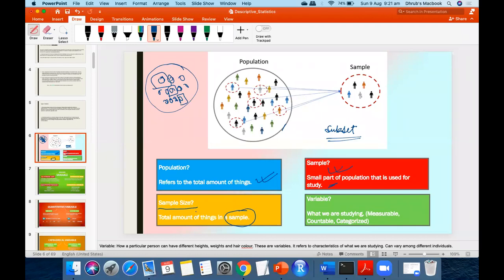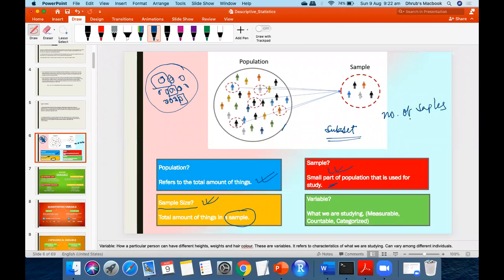This sample size is dependent upon us, or depends on how we are choosing the sample. If I want to choose a bigger sample, I can choose a bigger number of things, or a smaller number of things, that also I can choose. One more thing which I haven't mentioned here is there is one more term, number of samples.